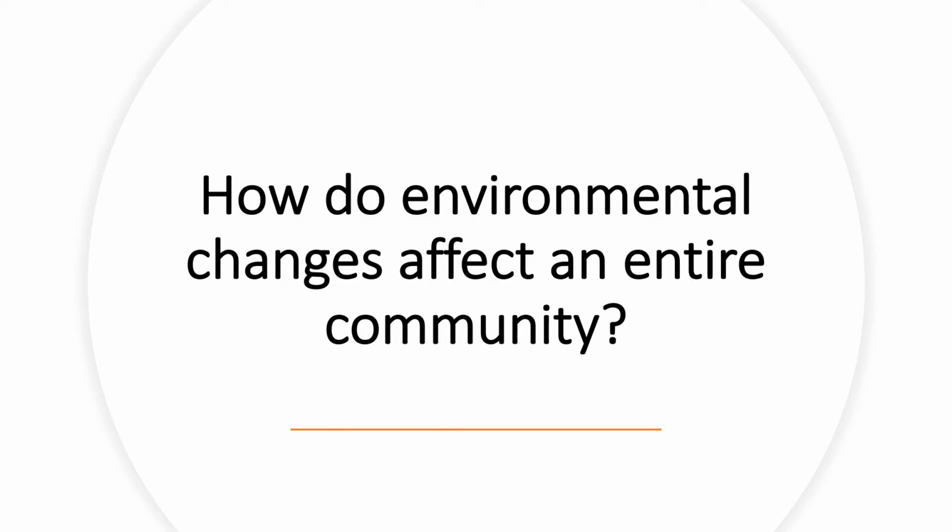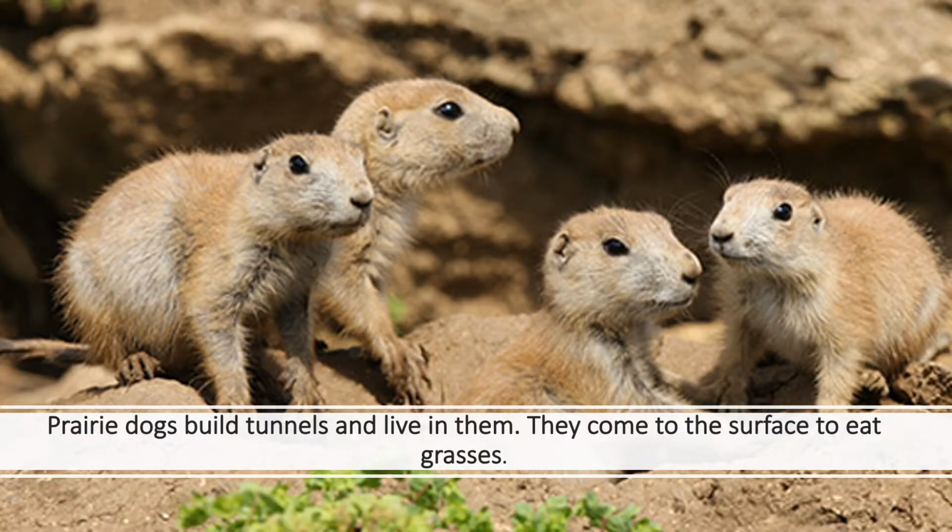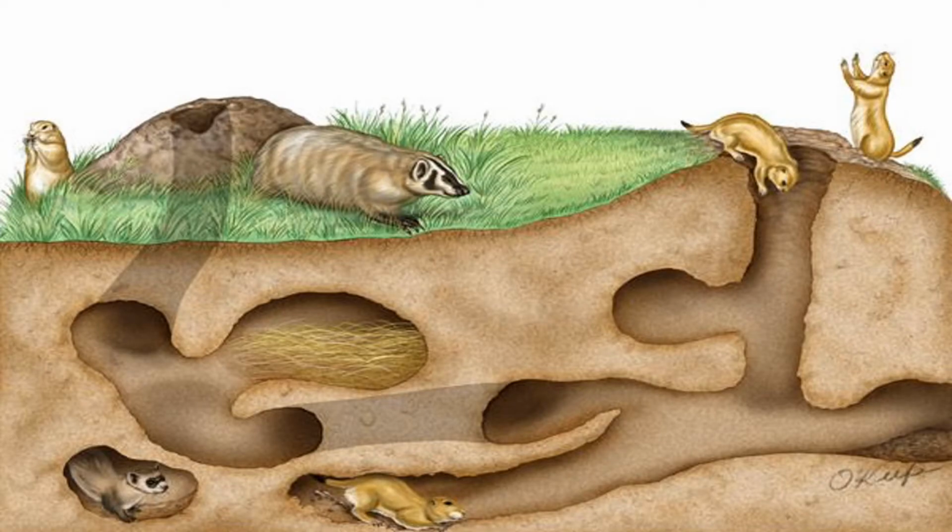How do environmental changes affect an entire community? Beneath the grasses is a complex system of tunnels. Prairie dogs build tunnels and live in them. They come to the surface to eat grasses, as you can see in this picture.